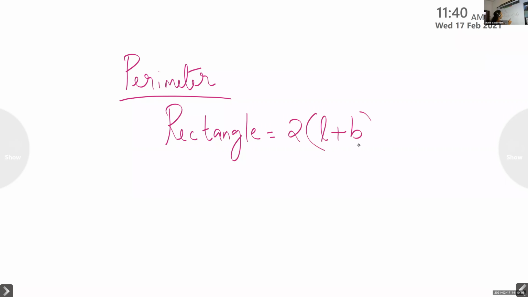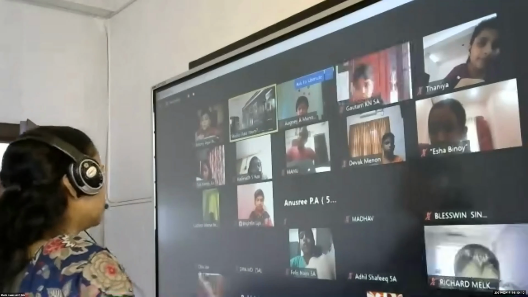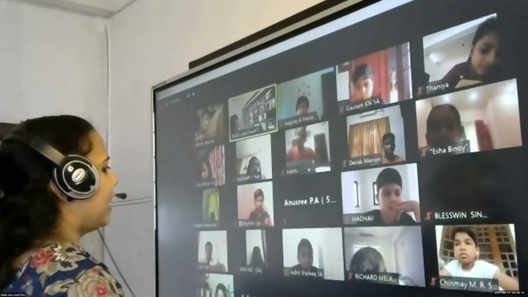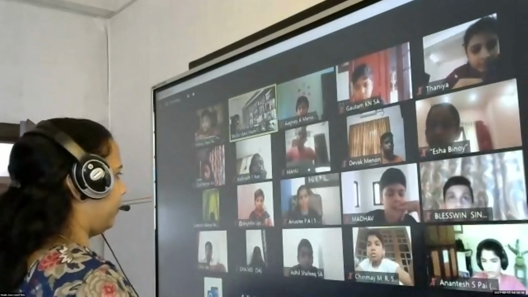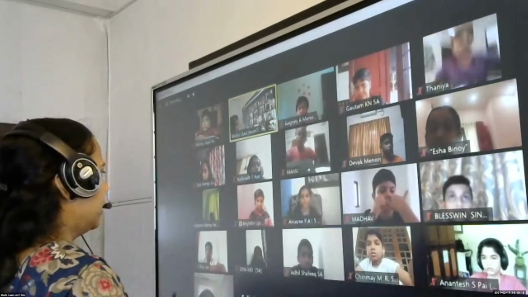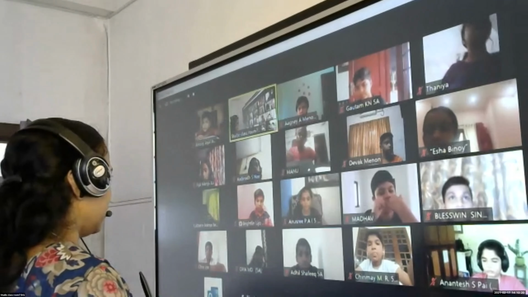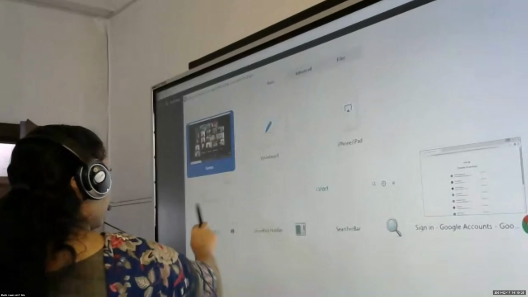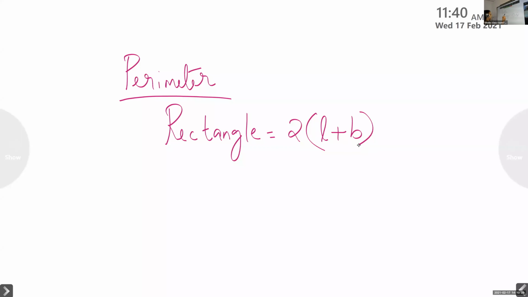Okay, so children, those who forgot or have any confusion, we are revising together. When we do the problems now, these formulas should be in your mind. Those who have forgotten or have any confusion, please listen again. 2 into L plus B. What is this L? Length. B means breadth.